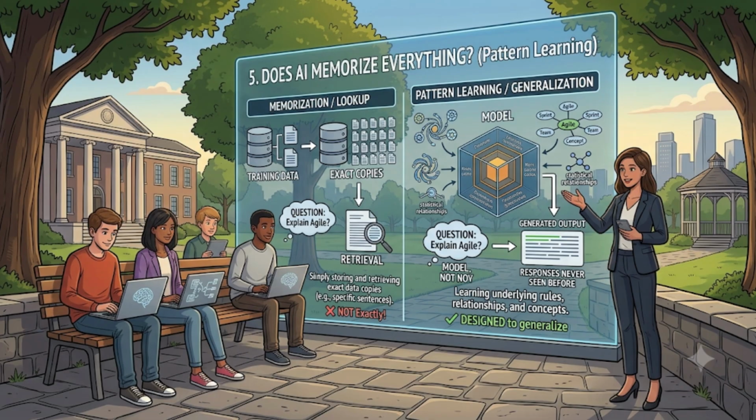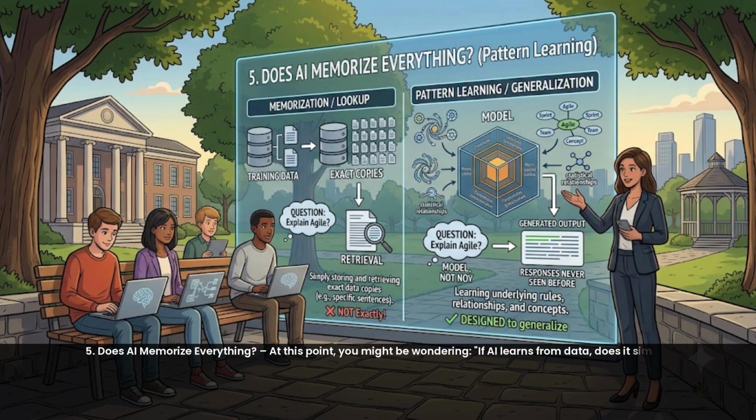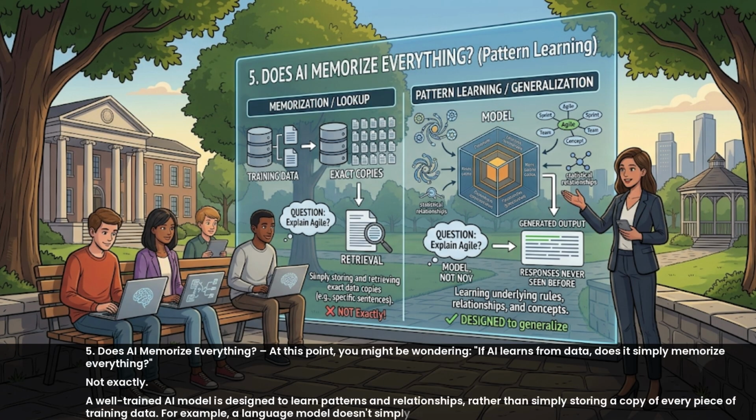Five. Does AI memorize everything? At this point, you might be wondering, if AI learns from data, does it simply memorize everything? Not exactly. A well-trained AI model is designed to learn patterns and relationships rather than simply storing a copy of every piece of training data.